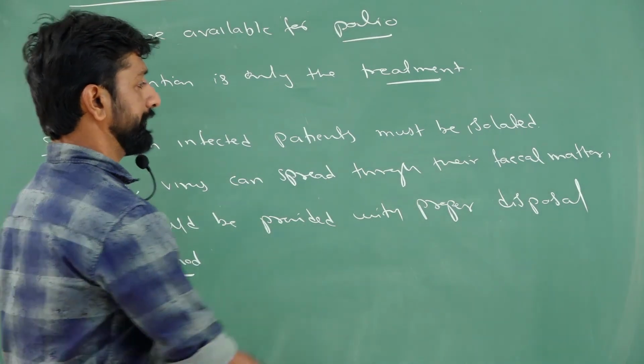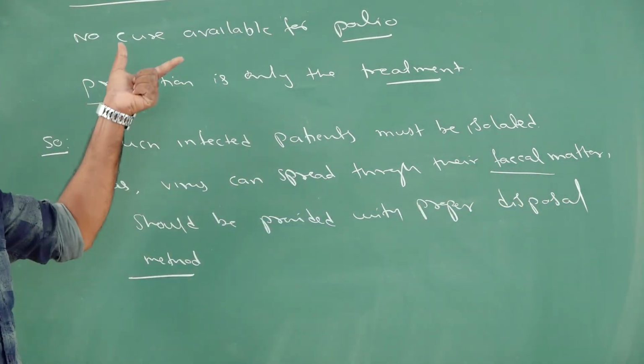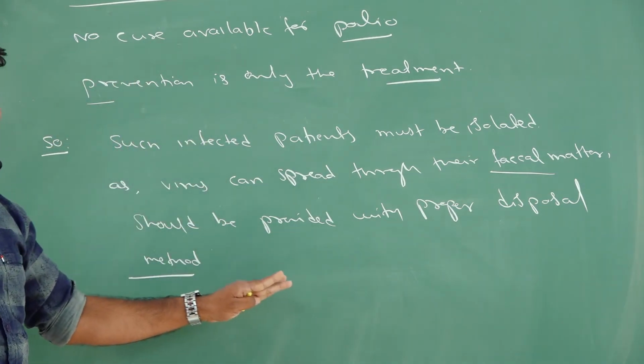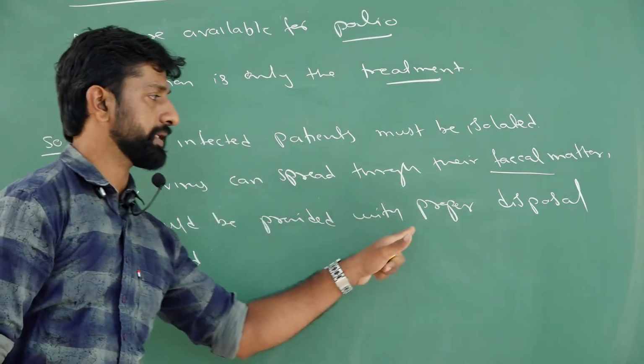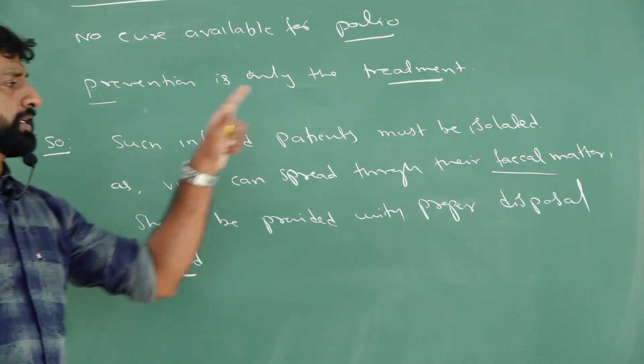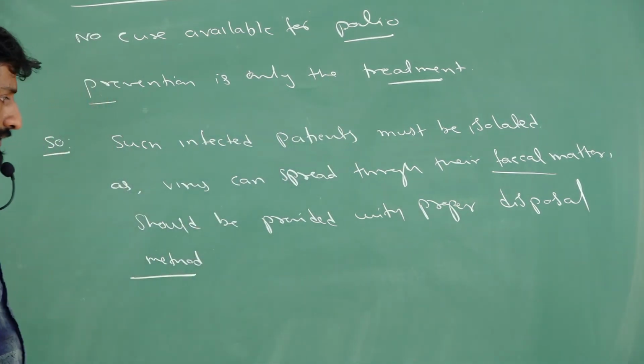Why? Because their fecal matter contains the polio virus, so they must be isolated from the crowd and provided with separate disposal methods for their fecal matter.